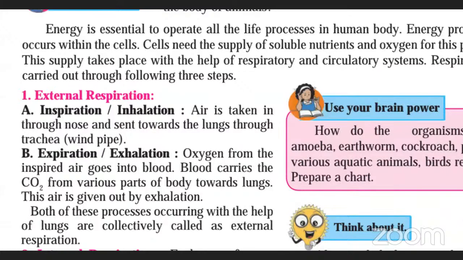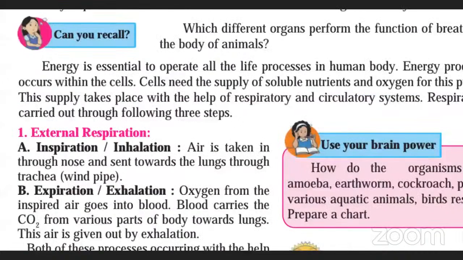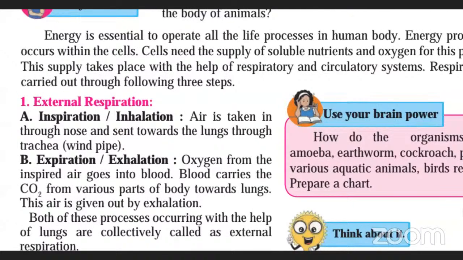Okay, we take in oxygen and we give out carbon dioxide. So the oxygen which is taken inside goes to the blood, and after going to the blood, what happens? After going to the blood, we know that the blood goes inside our body. That entire body consists of blood. So wherever the blood is flowing, that blood takes the oxygen along with it, and the oxygen is supplied to each and every organ and to each and every cell for their proper functioning.